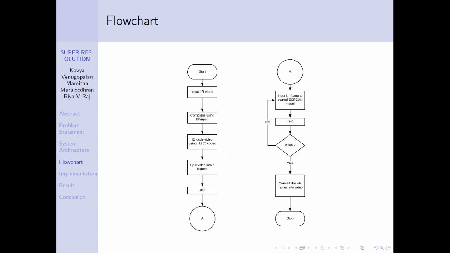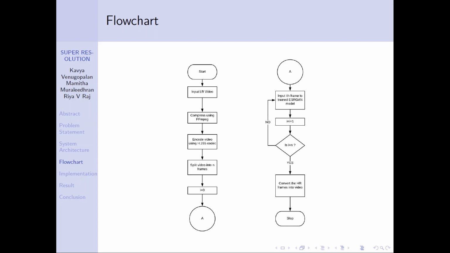ESRGAN is an algorithm used to improve the details within an image. This can be applied to videos also, as videos are a collection of images or frames. Before applying a video to the ESRGAN model, we have to make it ready using the FAST algorithm. The whole process is shown as a flowchart.